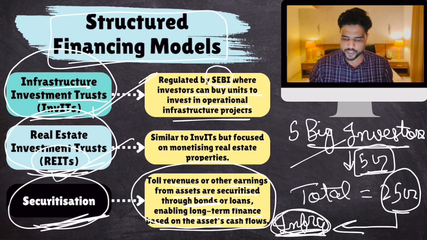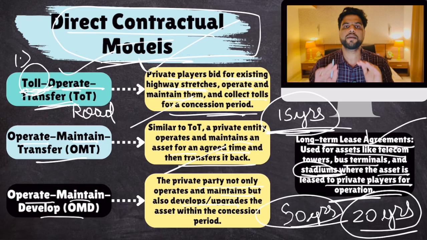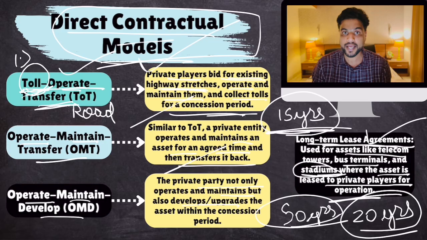You understand? So these are some of the financing models. These models directly involve private sector management. Simple. But both these are examples of, well, what? Asset monetization. I hope you understood. But in case there are any doubts, do ask those doubts in the WhatsApp groups. We have enrolled you in WhatsApp groups for a reason. Utilize it properly.